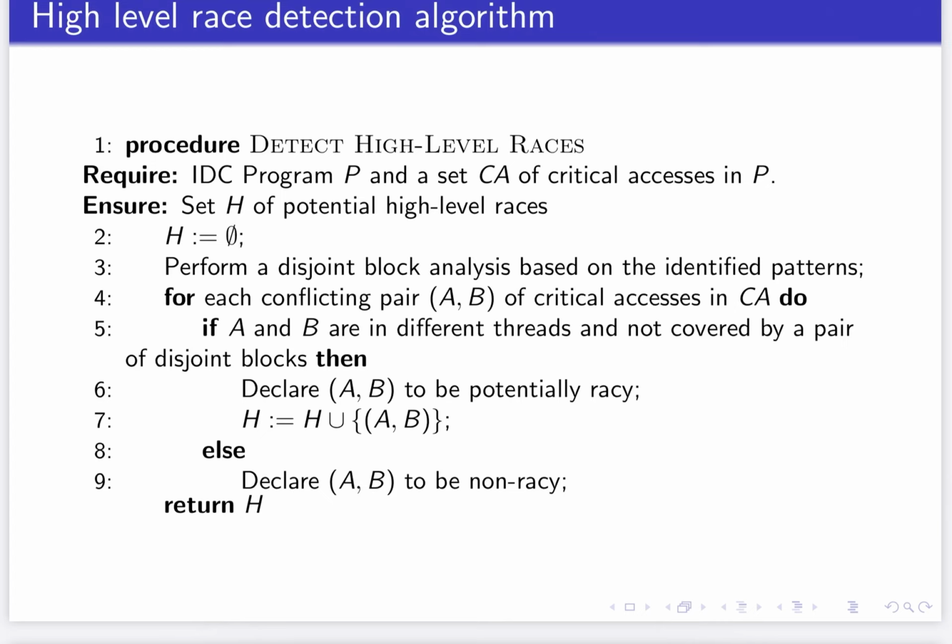For each pair A and B of critical accesses that have been marked, which we find to be conflicting, we first check if A and B are in different threads and if they are covered by a pair of disjoint blocks. If they are not covered by a pair of disjoint blocks that have been identified, we declare this pair A and B of critical accesses to be potentially racy. It could be a genuine race, it could be a harmful race, or it could be a benign race or a false positive. And we add it to the set H. The algorithm keeps repeating this for all the identified patterns and finally returns the set H.